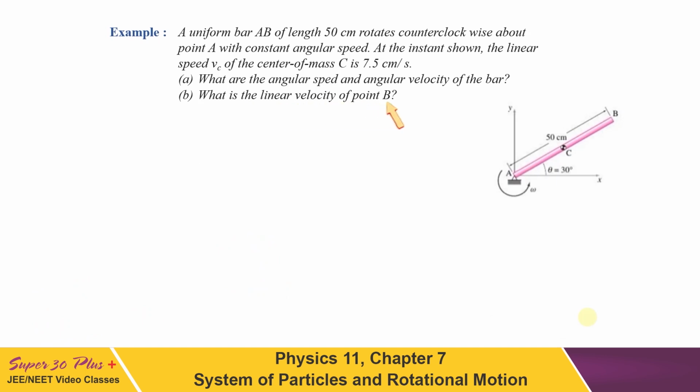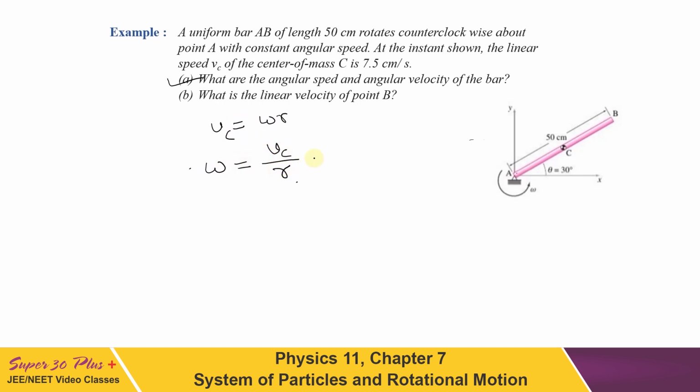Okay, let us start with the first one: the angular speed and the angular velocity of the bar. Since the linear speed of point C is given, that is equal to 7.5 cm per second. So Vc can be written as omega r, as we had derived, and from here omega is equal to Vc upon r.